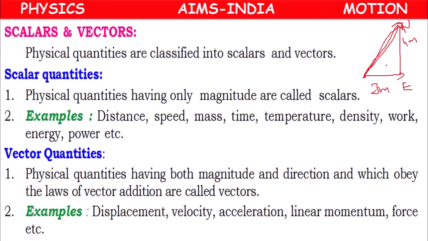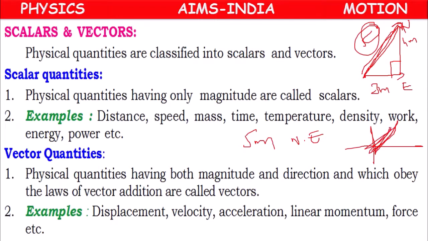This means 3, 4. This is a right angle triangle. This value will be 5. So the displacement is 5 meters towards northeast, because this is north, this is east, and we are going like this between east and north. So that's why our displacement is 5 meters towards northeast.